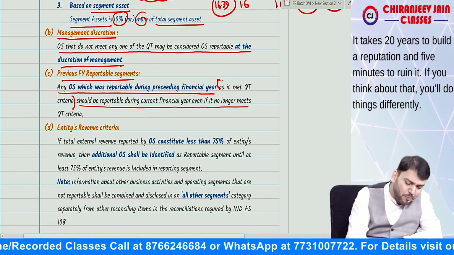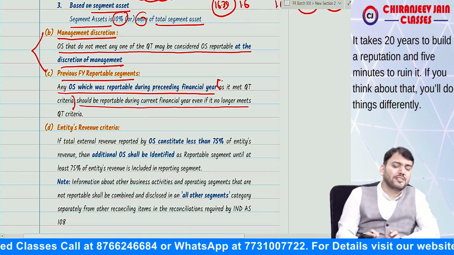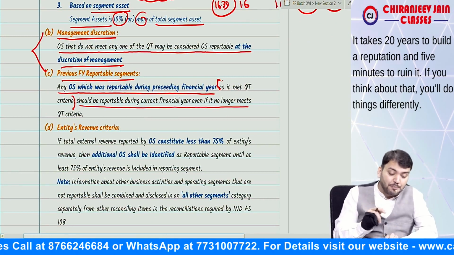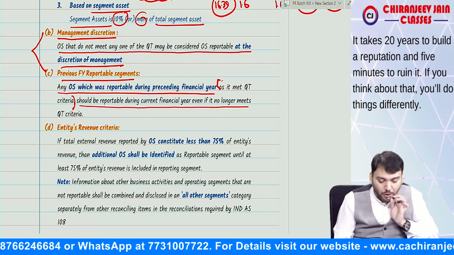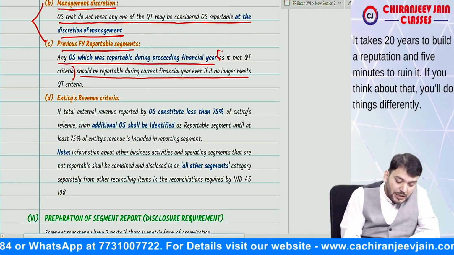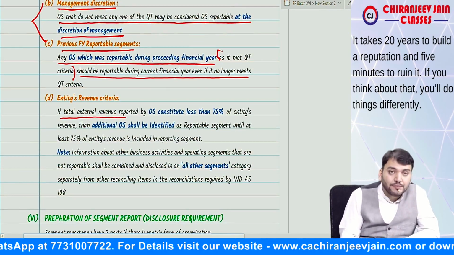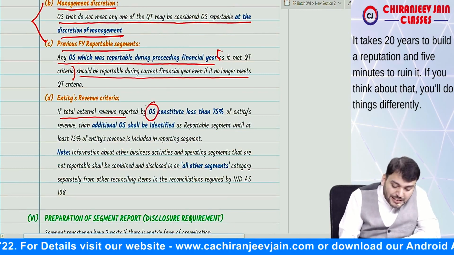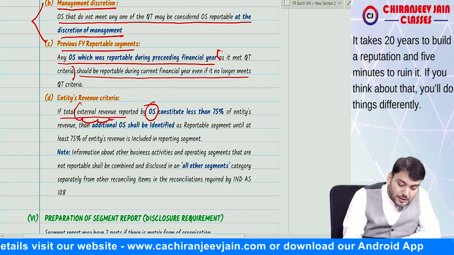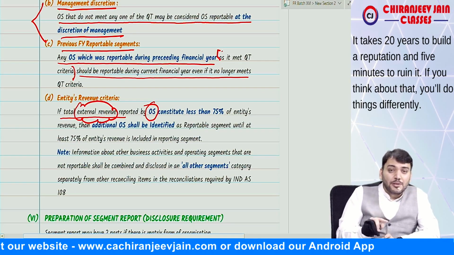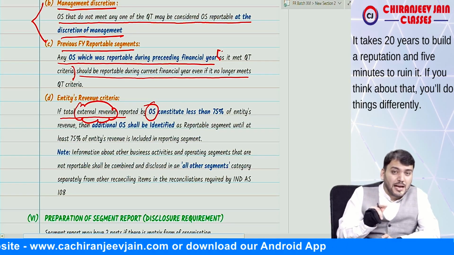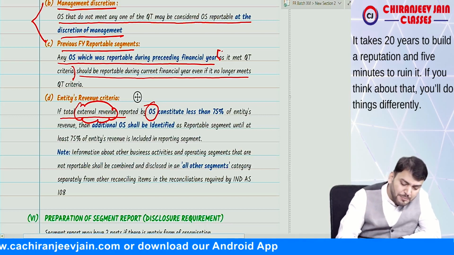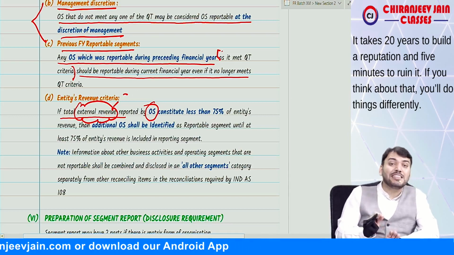Now, point numbers B and C, normally they do not ask in the exam. They ask point number A and point number D. Point number D is also important. What they say: if the total external revenue reported by operating segment. External revenue means revenue which will be transferred to SOPL, excluding inter-segment revenue.